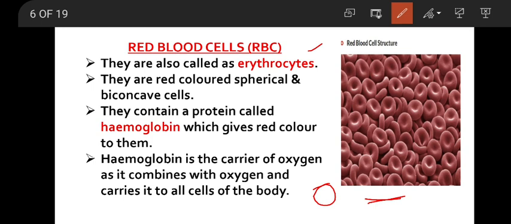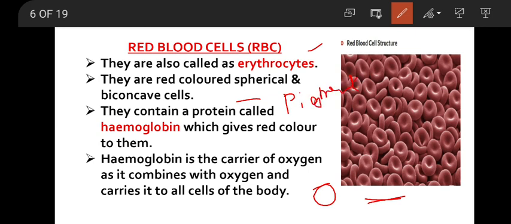They are red colored, spherical and biconcave cells. Biconcave means they are bent in the middle. You can see in the diagram here they are bent in the middle. Both the sides they are bent. So biconcave. They contain a protein, a pigment.